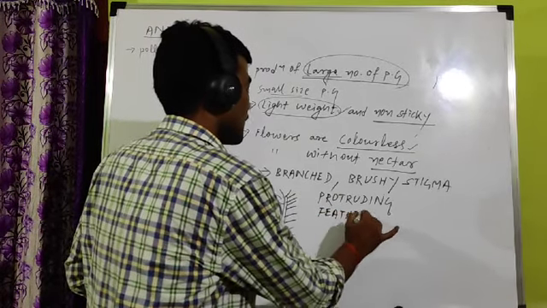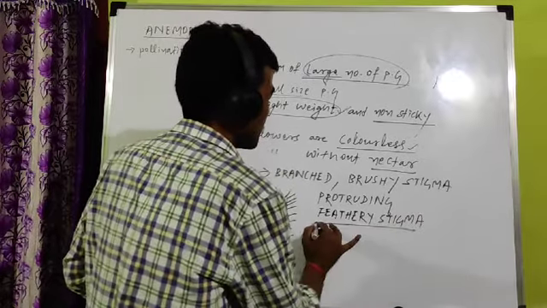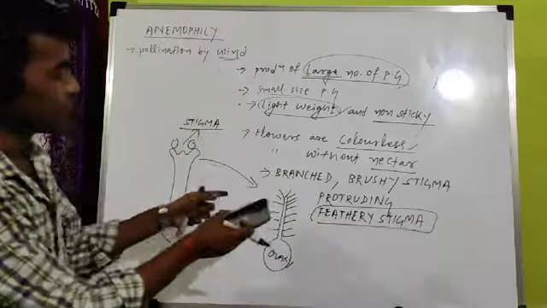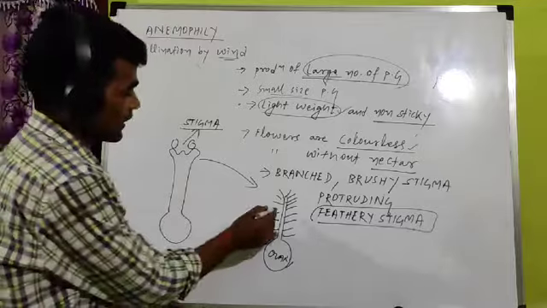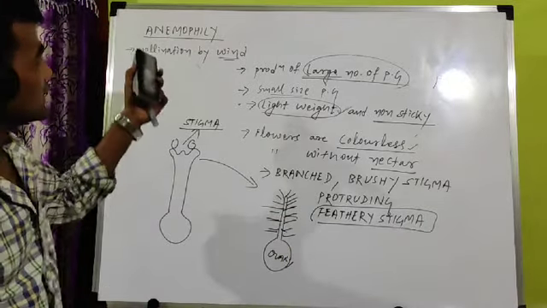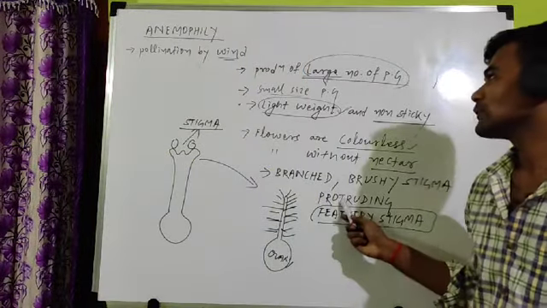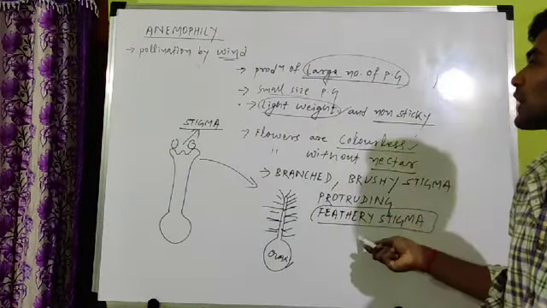Feathery stigma, because of branching they appear like feather of a bird. The feather like structure appears. So that's why sometimes it is called feathery stigma. So these are the important features in case of anemophily. In case of anemophily, you find these important features.